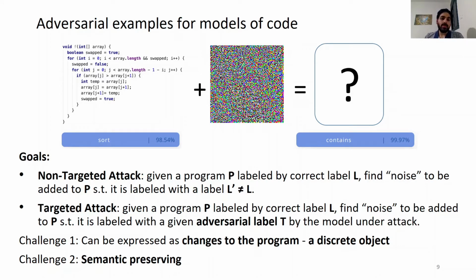Since this is the first work on adversarial examples of code, we need to lay down the goals. The first one is non-targeted attack. Given a program P labeled by correct label L, we want to find the noise to be added to P such that it is labeled with a different label than L. We also defined targeted attack. For that, we want to find the noise such that the new program will be labeled with a specific adversarial target T. Of course, the new adversarial program P should be semantically equivalent to the original one.